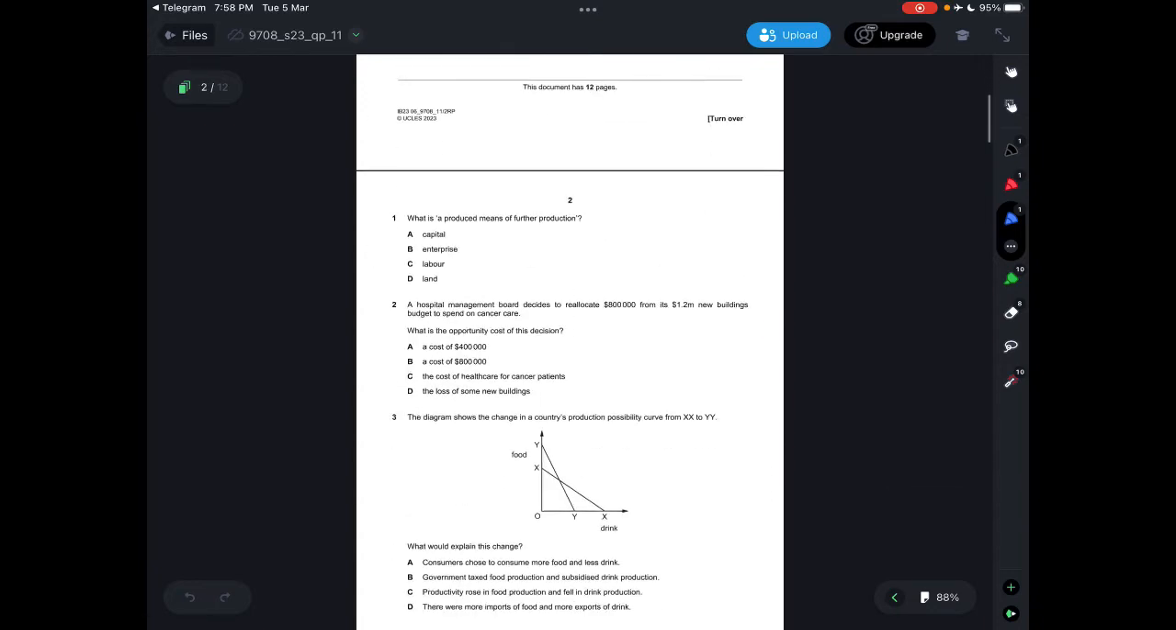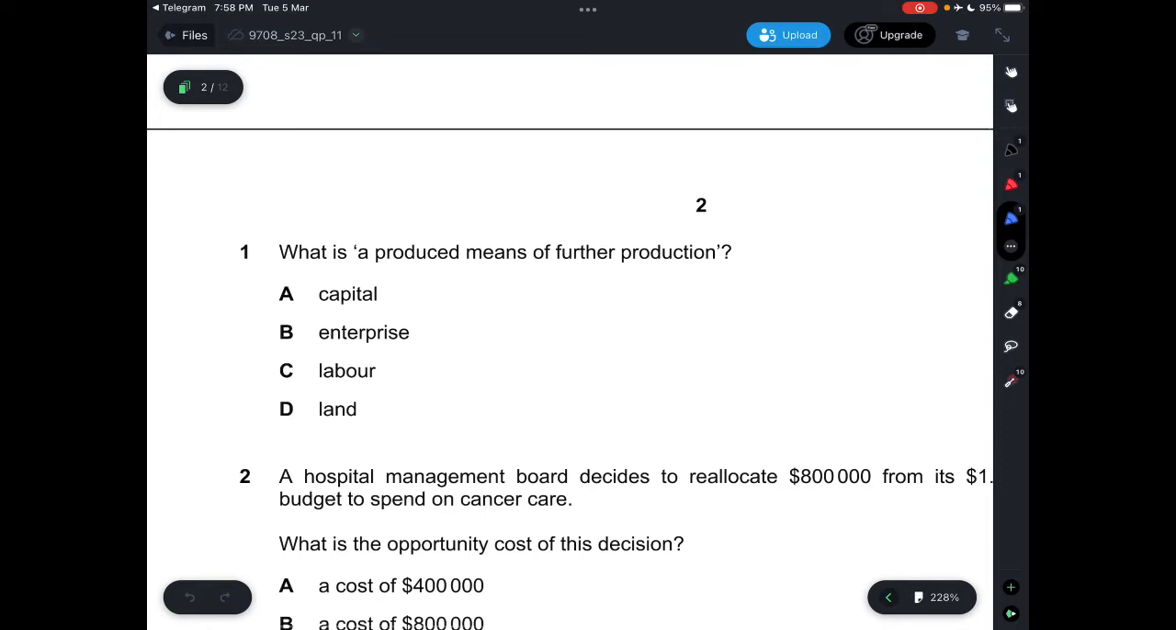Alright, let's start. So for the first question it says, what is a produced means of further production? Basically, what we are seeing here is the produced, meaning the product, the item that is produced to further produce something. So that's the meaning of produced means of further production. The product is made to produce more products.